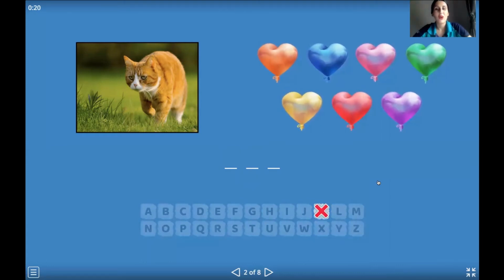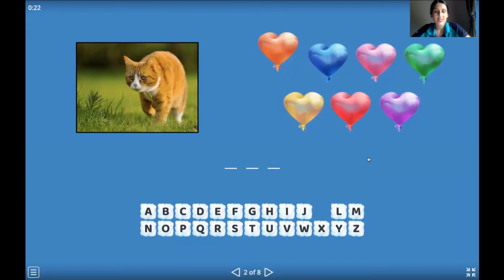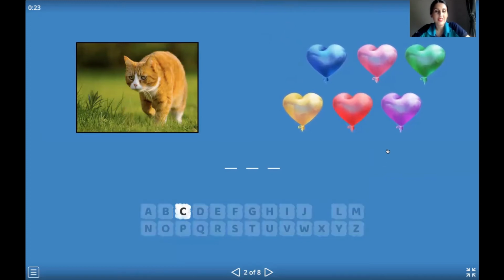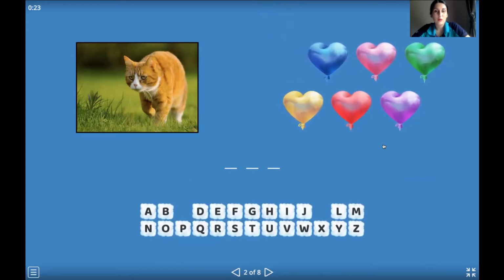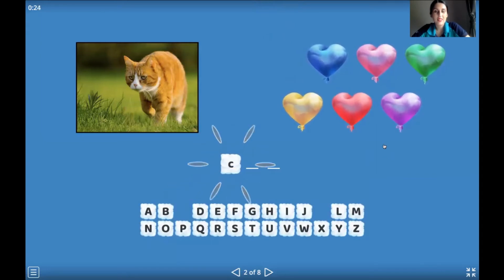No. No, be careful, P1. Let's try another letter. Let's think. This letter has the sound k. Letter C. Yes, I will help you. Letter C. Very good. And we have to choose other letters. So 2 letters are left.